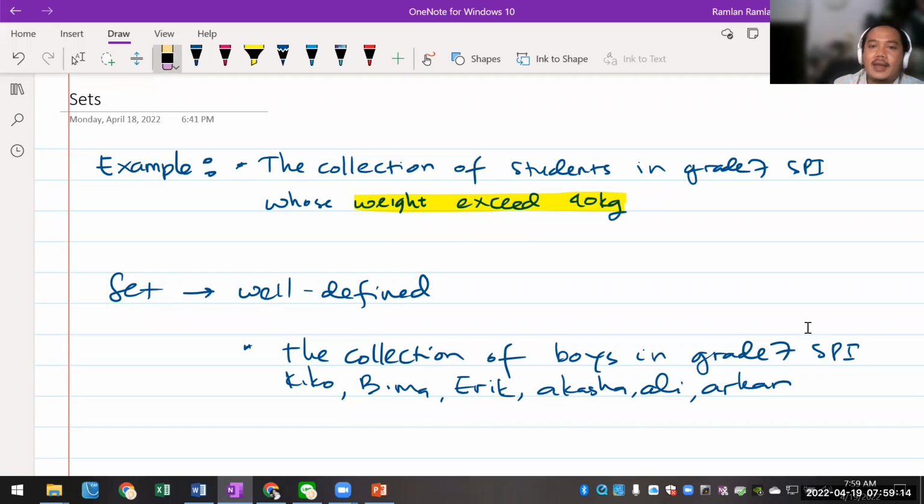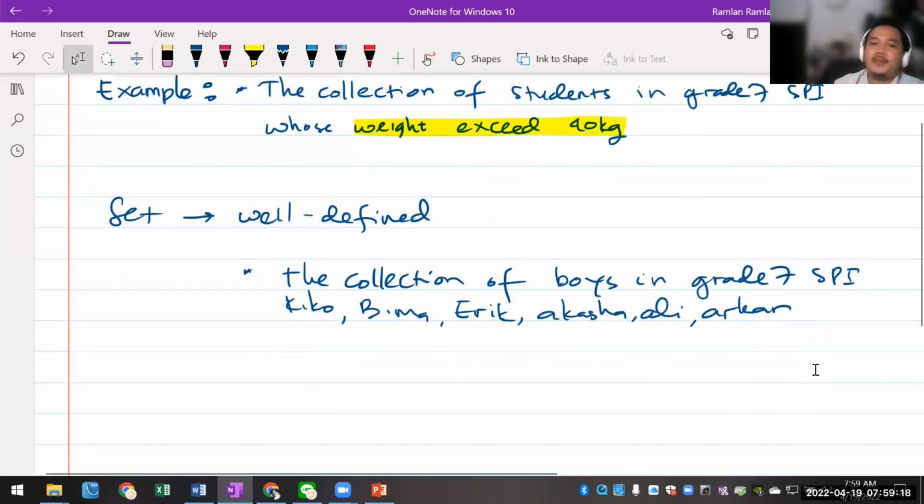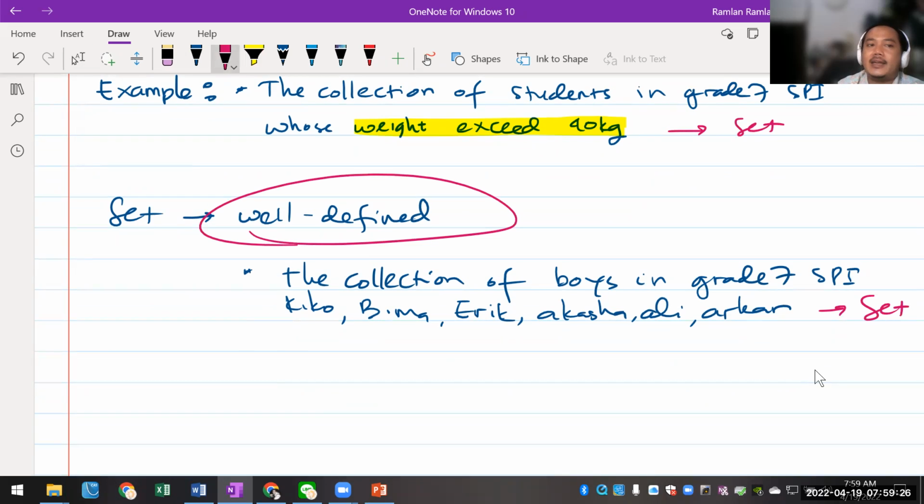Okay. Now I'm going to give you an example of what is not a set. Okay. So I'm going to write down this is a set. This is also a set, because it's well defined. Clear, guys. Now, example of not a set. Okay. The collection of